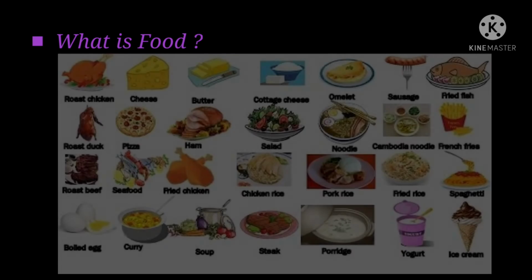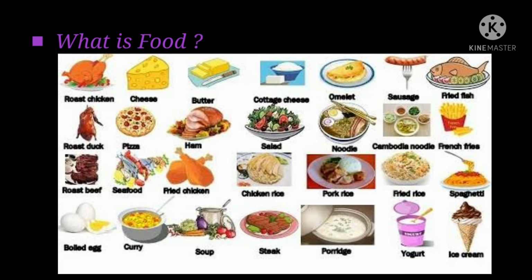We take different types of food in our meal like rice, roti, chapati, bread, different types of dal, mutton curry, chicken curry, egg curry, etc. These all are the different types of food that we generally take in our meal.